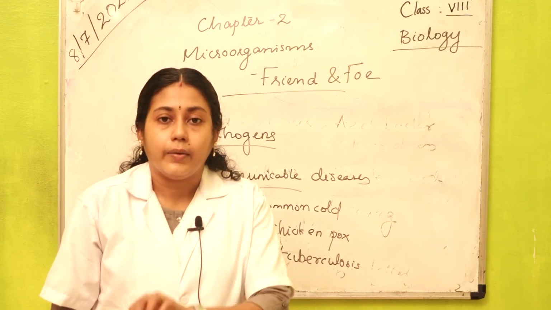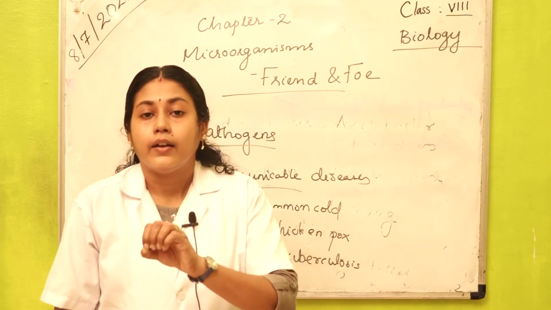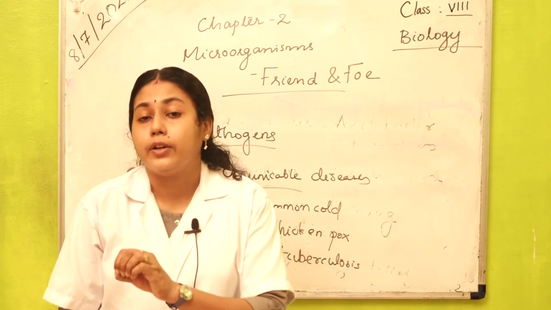This mosquito carries the pathogen from one person to another.